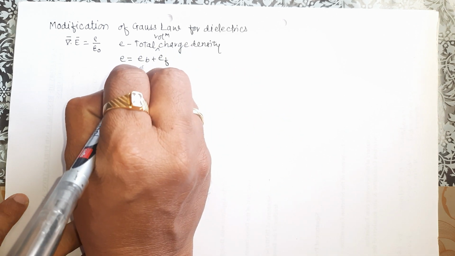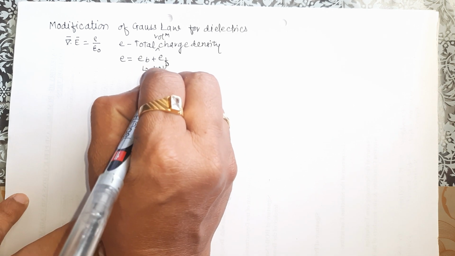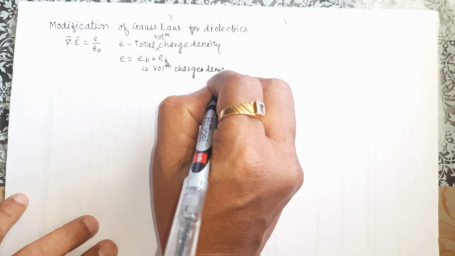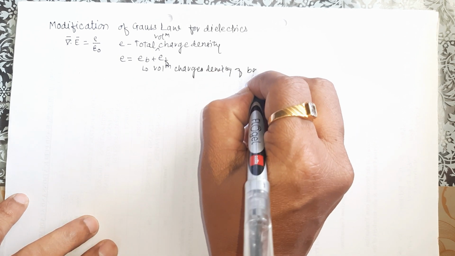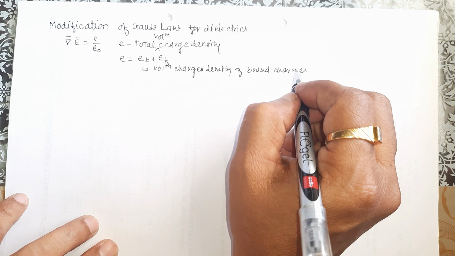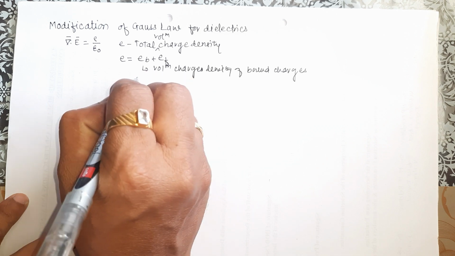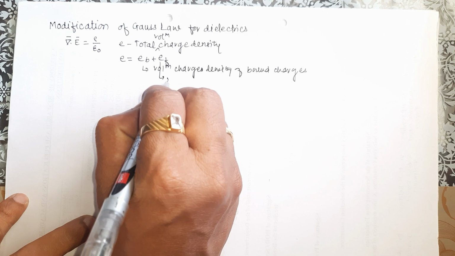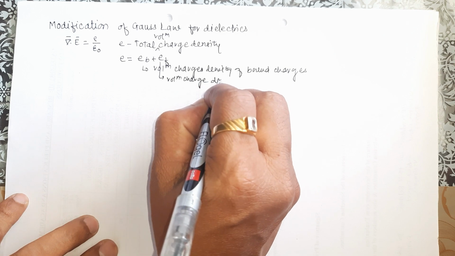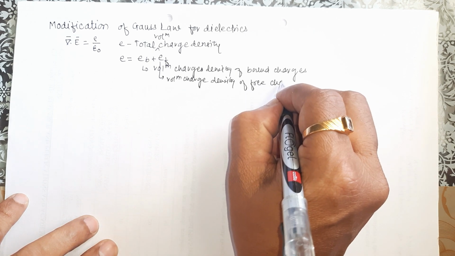Here rho b is the volume charge density of bound charges, and rho f is the volume charge density of free charges.